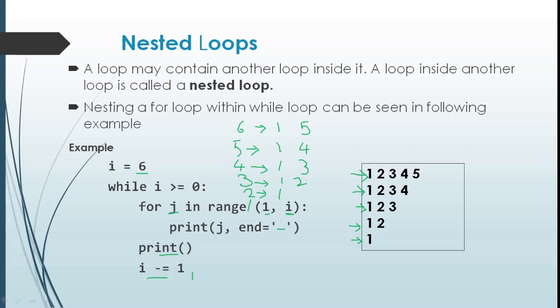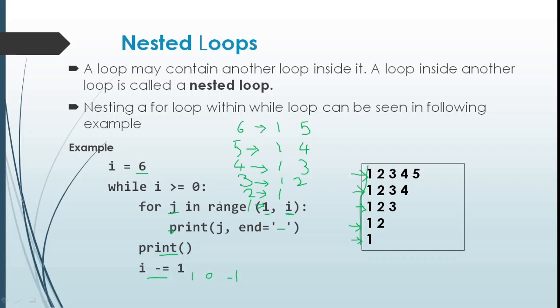When the value of I is 1, the inner loop is from 1 to 1. 1 to 1 will generate an empty sequence. So the inner loop will not be executed. So no output will be printed in this iteration. And I minus 1 causes the value of I as 0. I greater than or equal to 0 is true. 1 to 0 will also generate an empty sequence. So the inner loop will not execute this time also. When the value of I becomes minus 1, greater than or equal to 0 is false and the outer loop is also exited. So the output of this program will be this pattern.